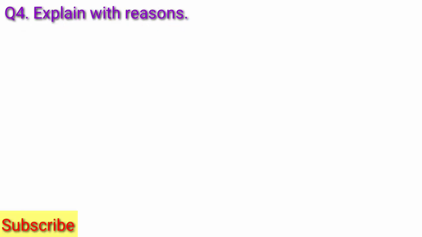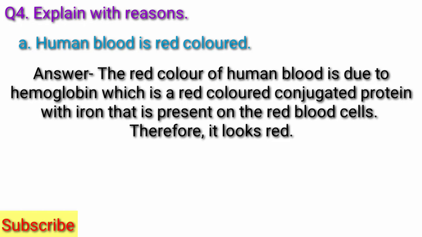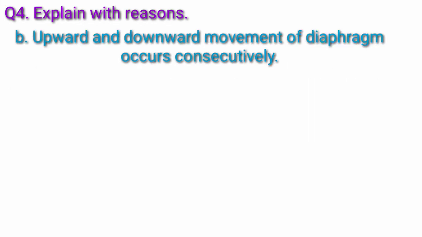Question 4. Explain with reasons. Question A. Human blood is red colored. Answer. The red color of human blood is due to hemoglobin, which is a red colored conjugated protein with iron that is present on the red blood cells. Therefore, it looks red.